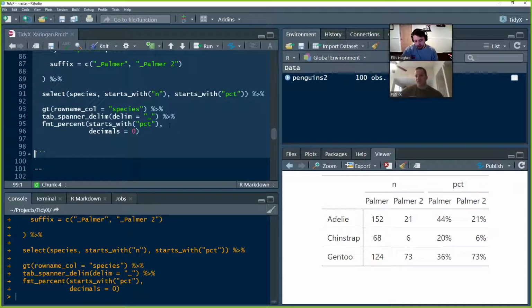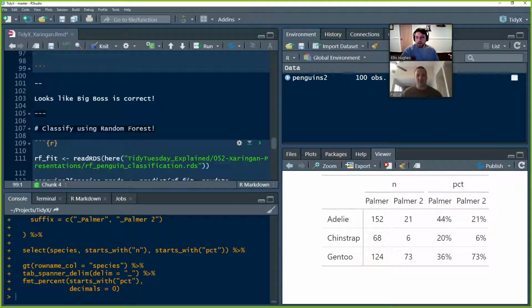It looks very nice. Yeah, for sure. There we go. Now we've got a table.